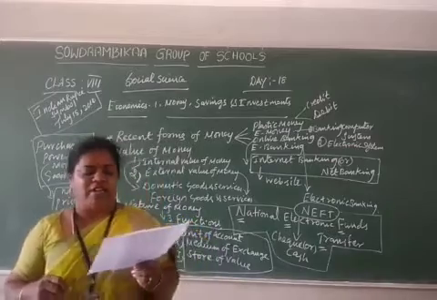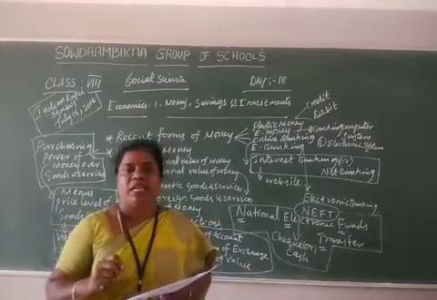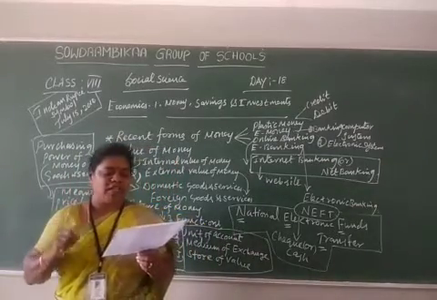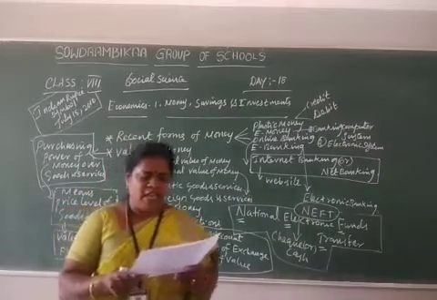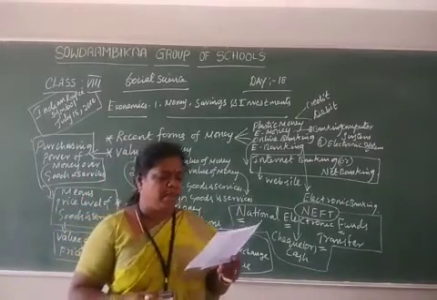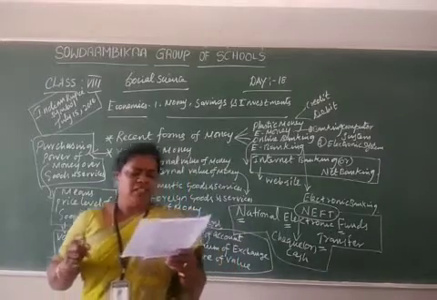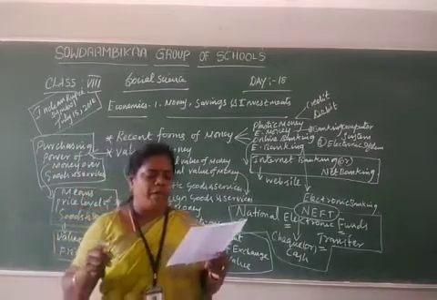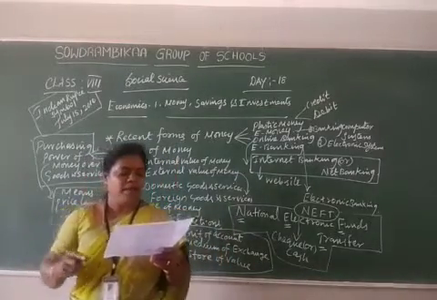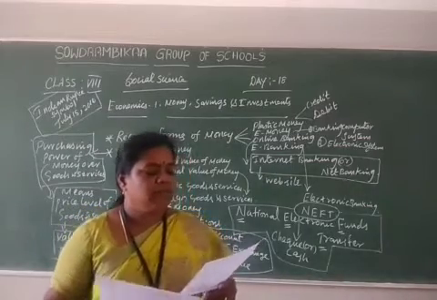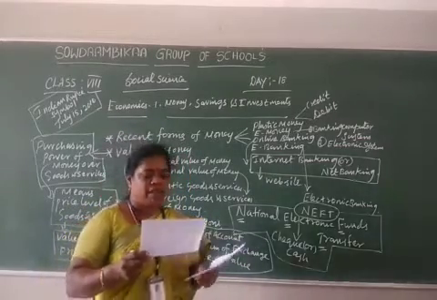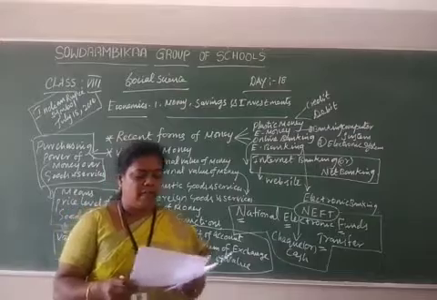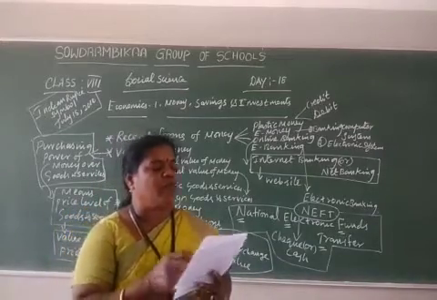Next, third question. Paper money is regulated and controlled by dash of the country. A. State bank. B. Cooperative bank. C. Central bank. D. Private bank. Answer is C. Central bank. Who controls paper money? Central bank.